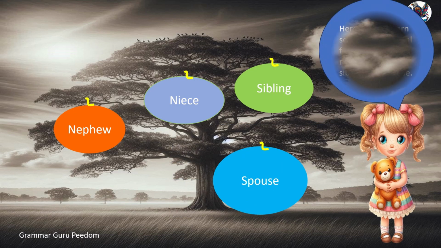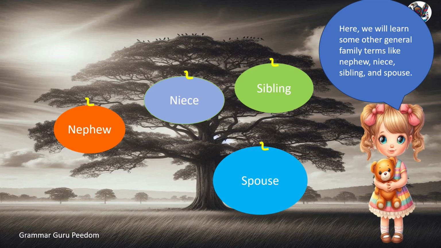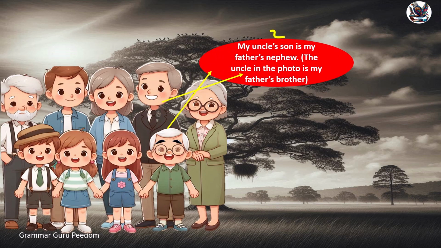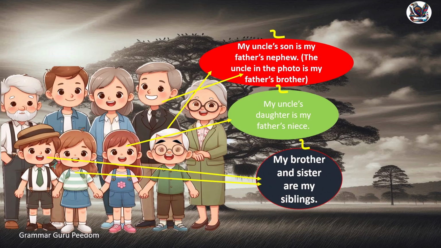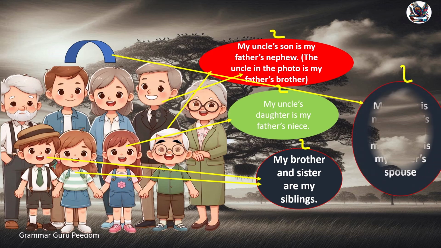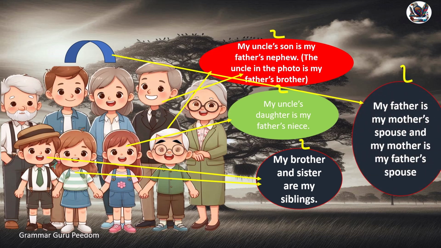Here, we will learn some other general family terms like nephew, niece, sibling, and spouse. My uncle's son is my father's nephew. The uncle in the photo is my father's brother. My uncle's daughter is my father's niece. My brother and sister are siblings. My father is my mother's spouse, and my mother is my father's spouse.